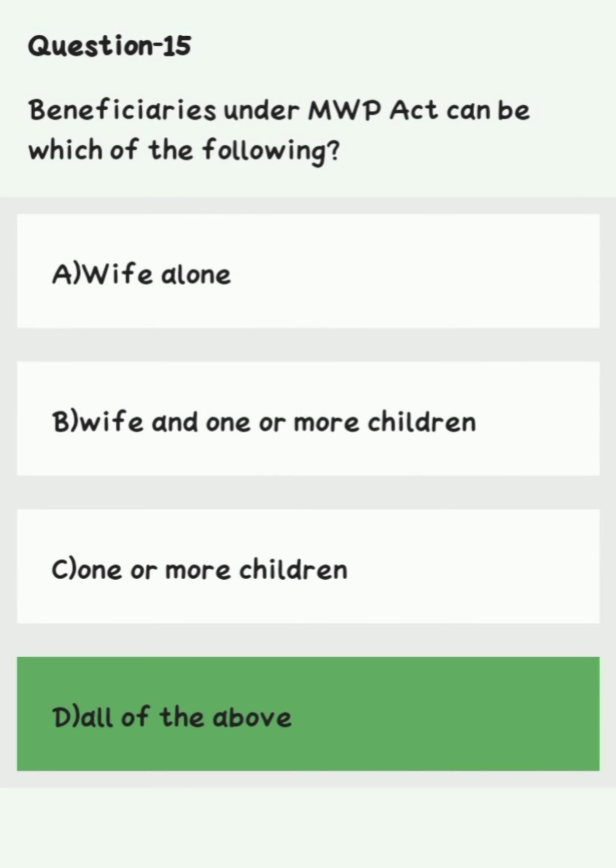Question number 15. Beneficiaries under the MWP Act can be which of the following? Option A, wife alone. Option B, wife and one or more children. Option C, one or more children. Right answer is option D, all of the above.